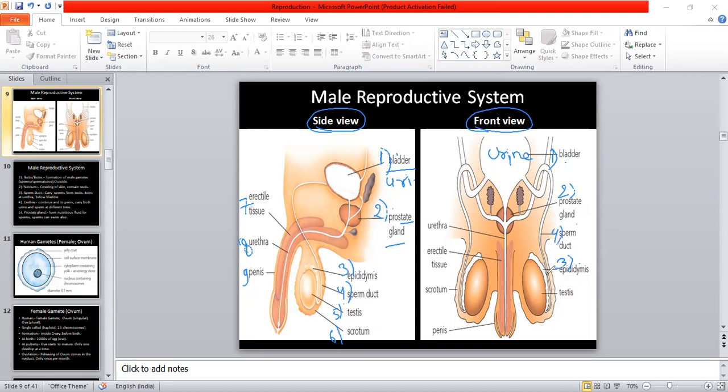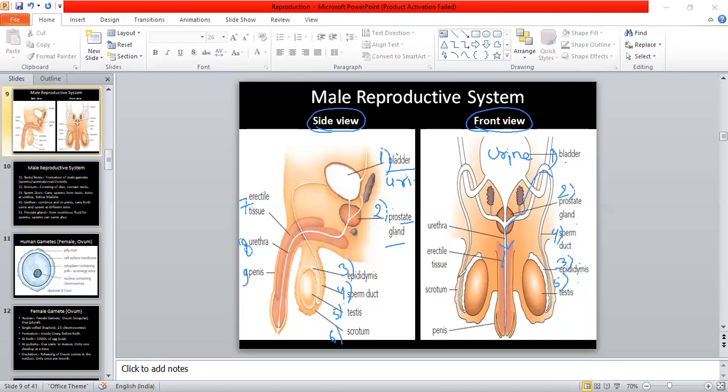Okay. Now testis is connected with epididymis and it will open into the sperm duct, and this sperm duct is now moving towards urethra, and urethra has erectile tissues which can produce relaxation and contraction of the penis.